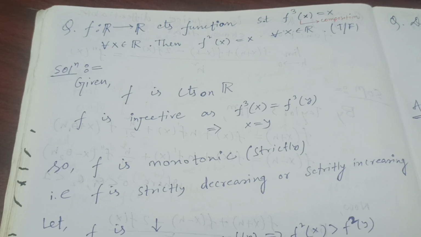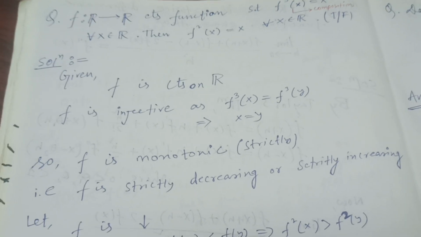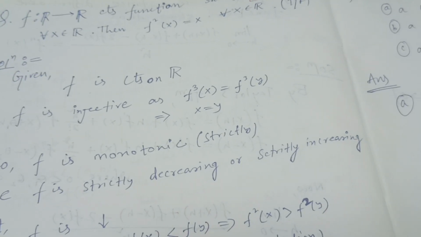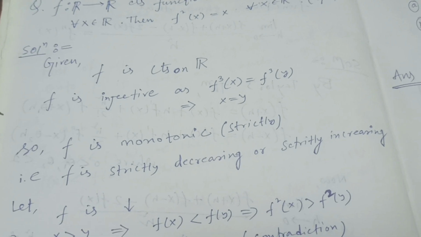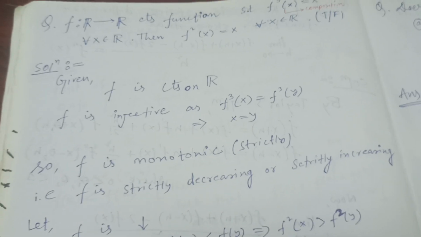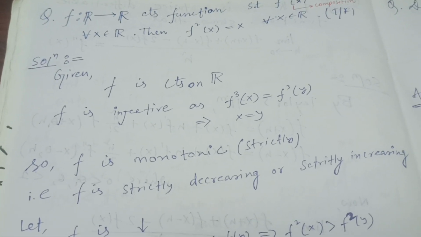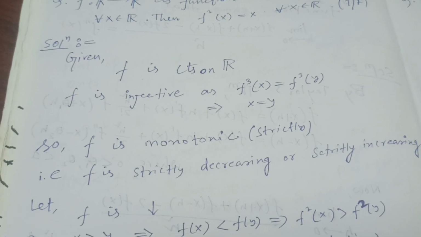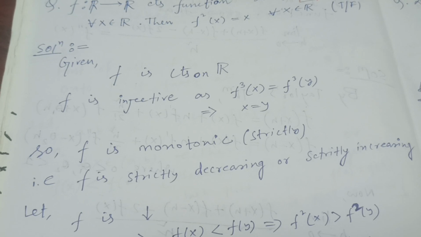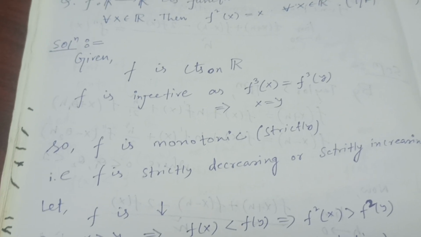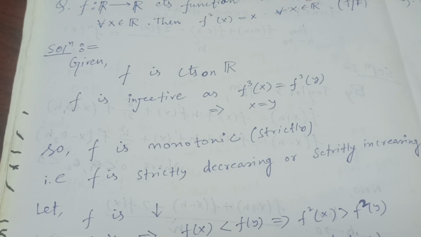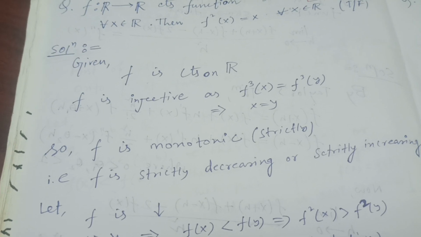So given that f is continuous on R, first of all we'll prove that f is injective. To show that f is injective, we have to prove that if g is any function such that g(x) = g(y), then x = y. If we apply this definition of injectivity here, we see that f³(x) = f³(y), where it is composition, which is equal to x = y. That means that f is injective. So I have a continuous function which is injective. That means that it is strictly monotonic.